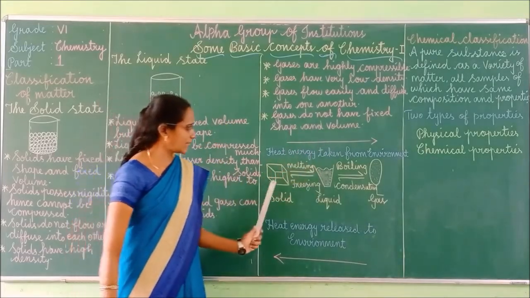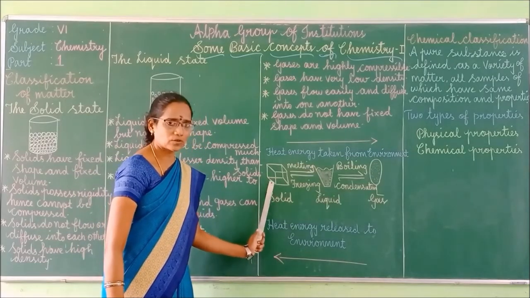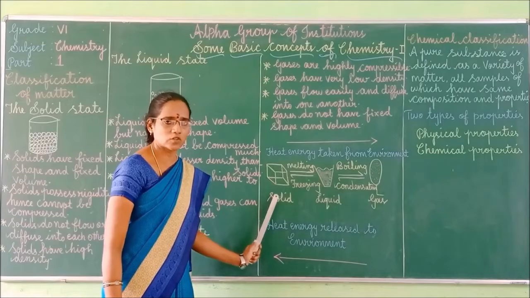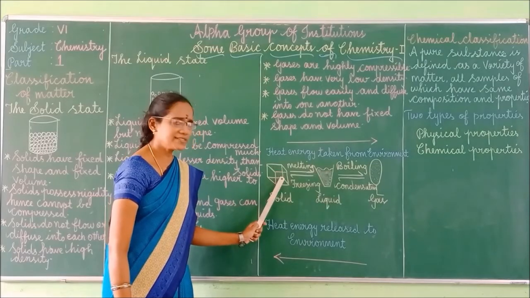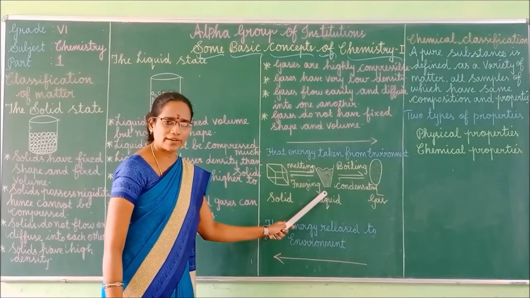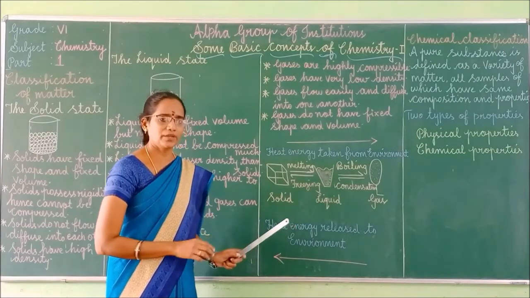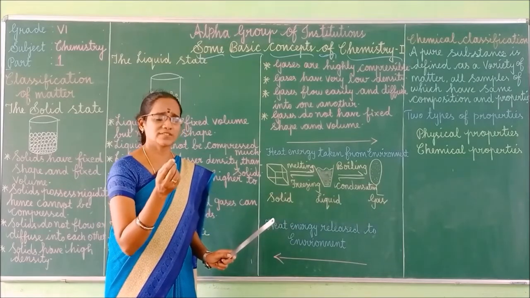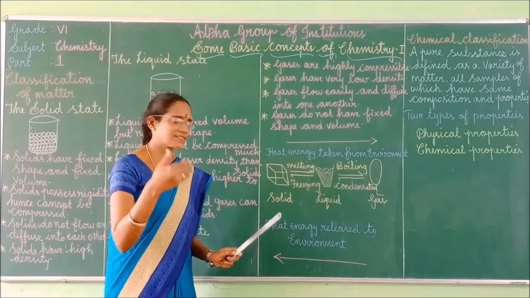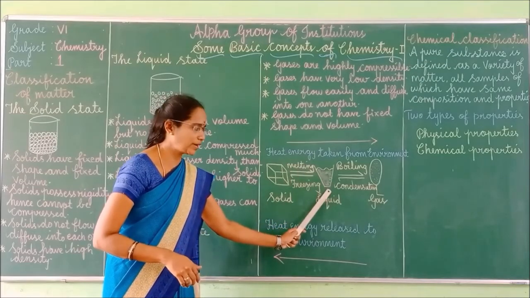So look at the diagram. This is nothing but solid. This is ice. You know very well ice is a solid. So this ice on melting turns into liquid, isn't it? Just take one ice cube and keep it on the table. Within few seconds you will see that ice melts to change into liquid.